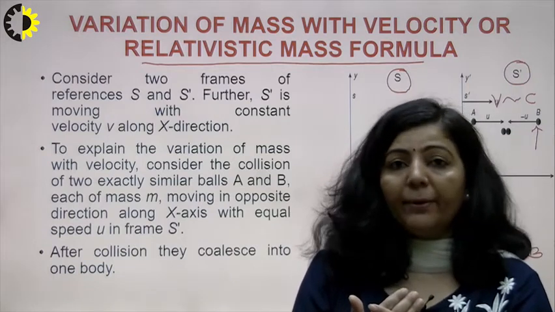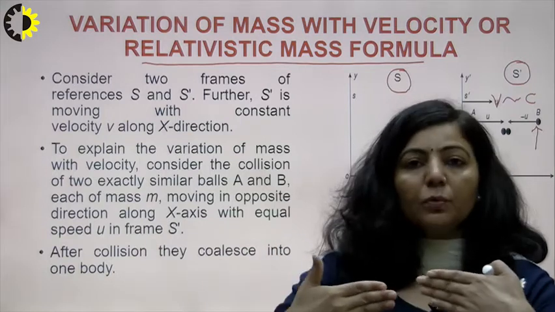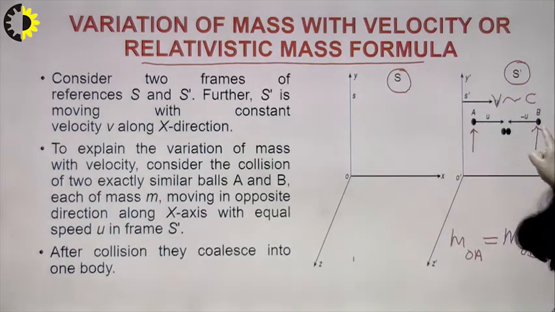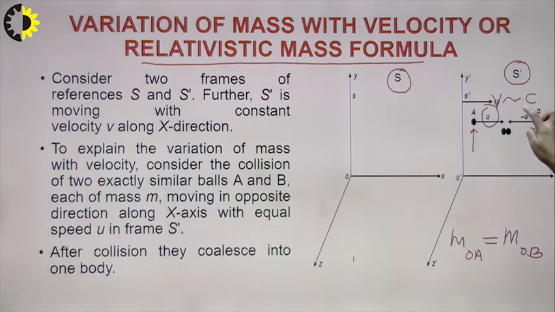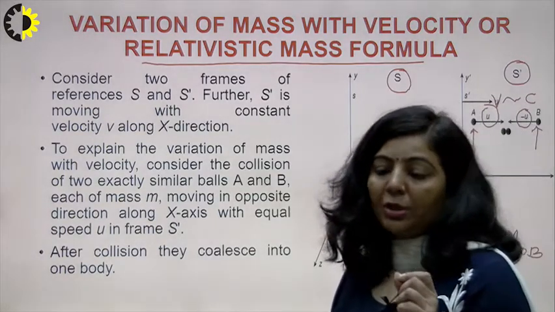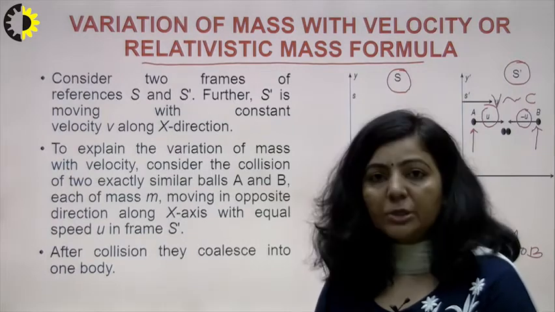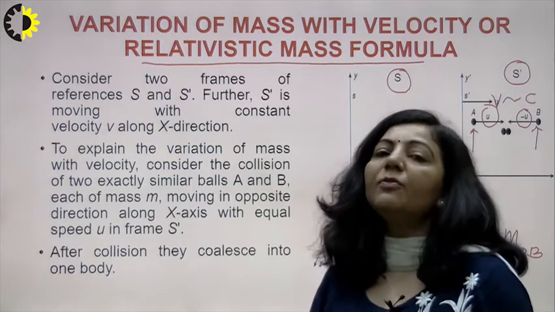So what will happen? When these particles interact with each other, they are going to cancel the momentum of each other. So this is A, this one is B. If the first particle is traveling with U with respect to O dash, then the second will move with minus U with respect to O dash, because they are moving with the same speed but in opposite directions. So if you take the speed of one particle as U, then obviously for the other particle it will be minus U.